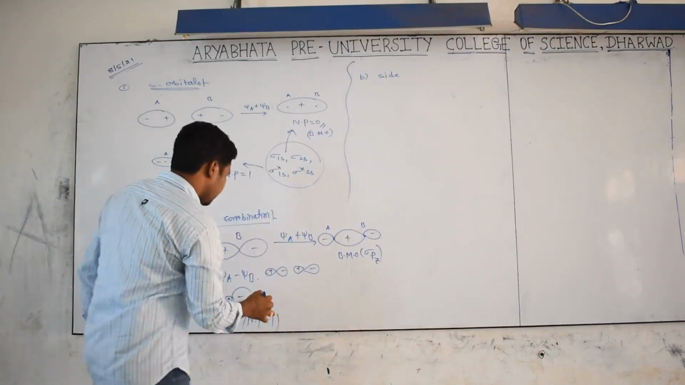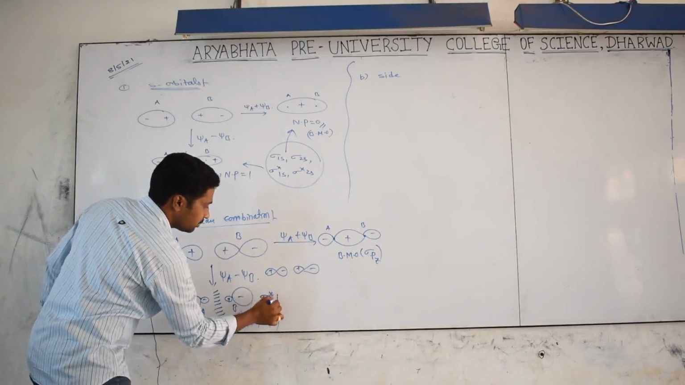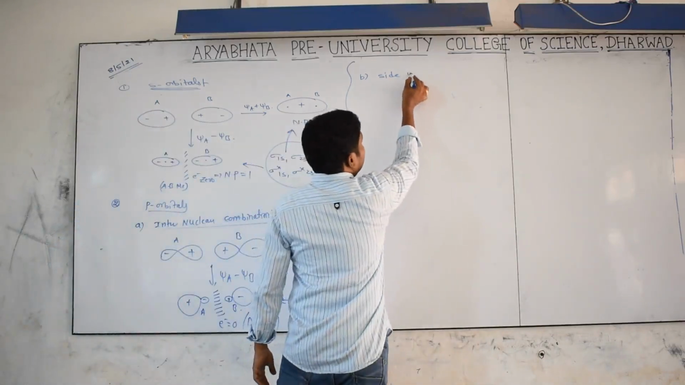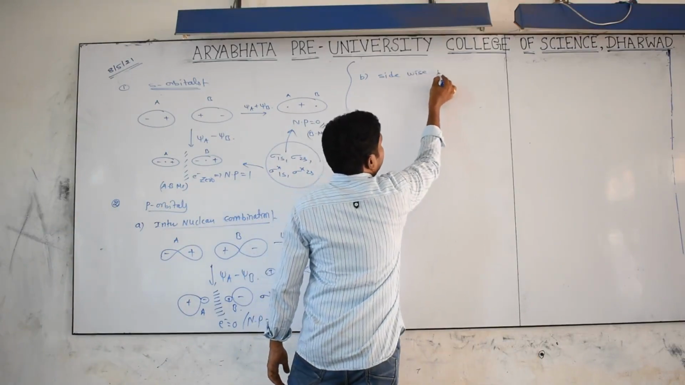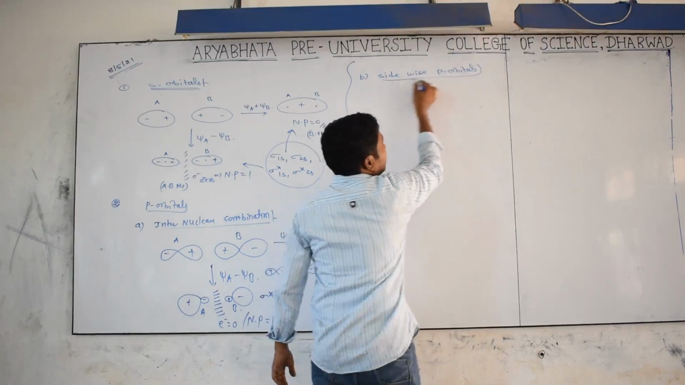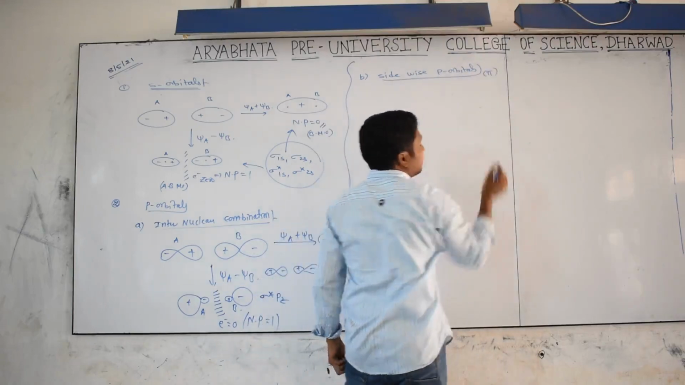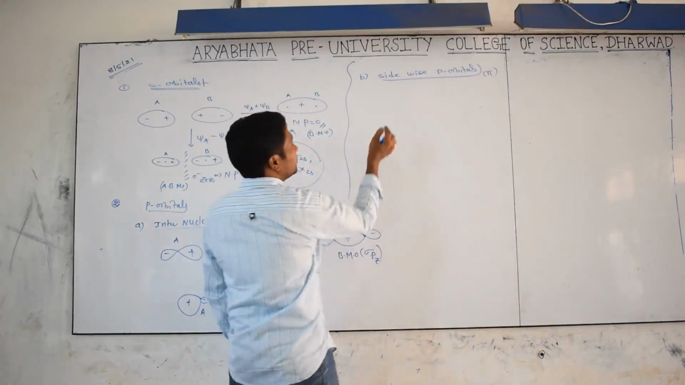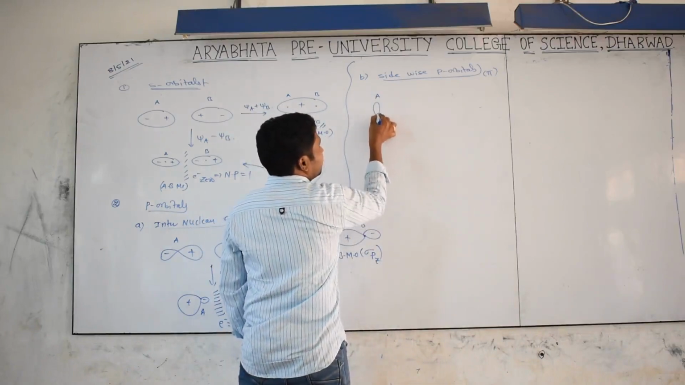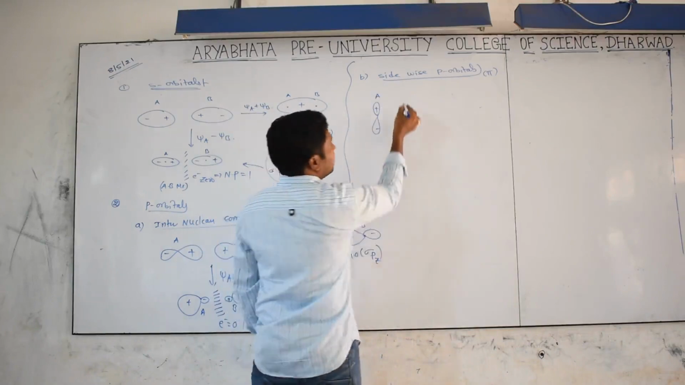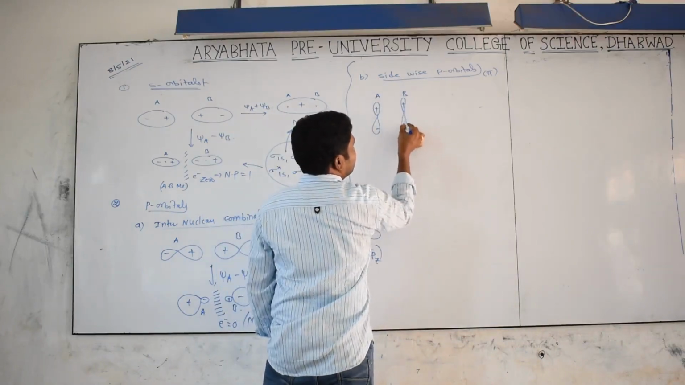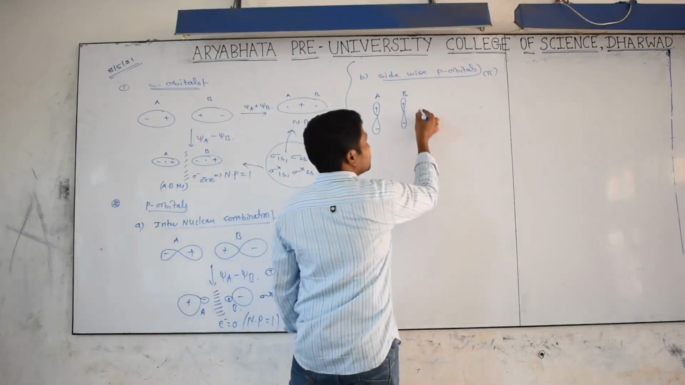So this is denoted by sigma star pz. And now I will explain sidewise p orbital overlapping. Sidewise p orbital overlapping gives which bond? Pi bond. I will just tell you. Take for example the A atom p orbital, plus and minus, and the B atom p orbital, plus and minus. Now there are two possibilities.